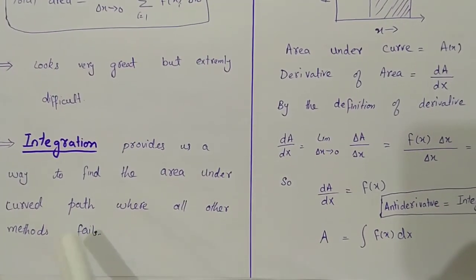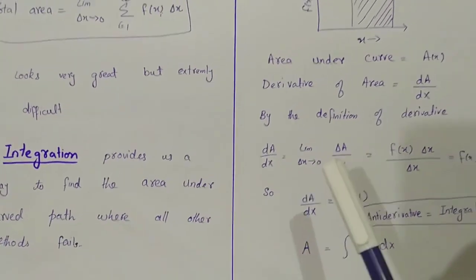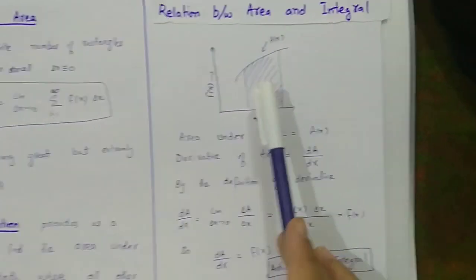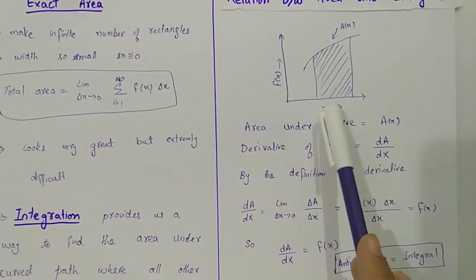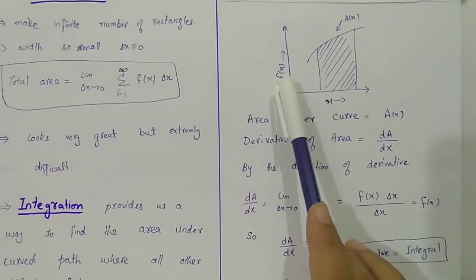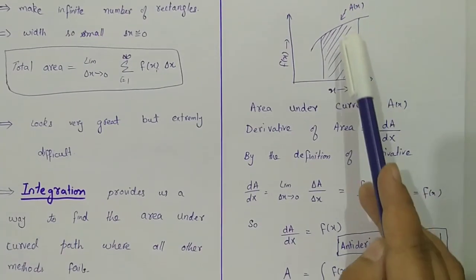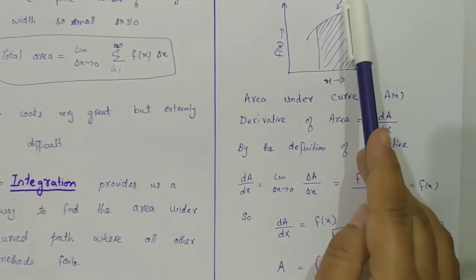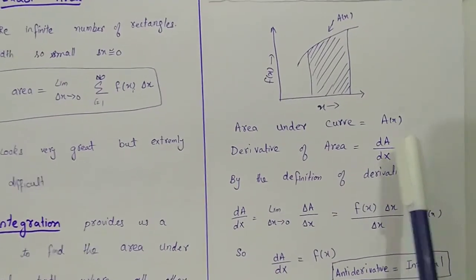Now, how area and integration are related to each other, we will see this. Relation between the area and the integral. Again, we have the same problem. We have a function and x is the variable of that function. x is taken along the horizontal axis, and f of x, the function, is taken along the vertical axis, and we have a curve, and this is the area which we want to calculate, A of x. The area under the curve is A of x.